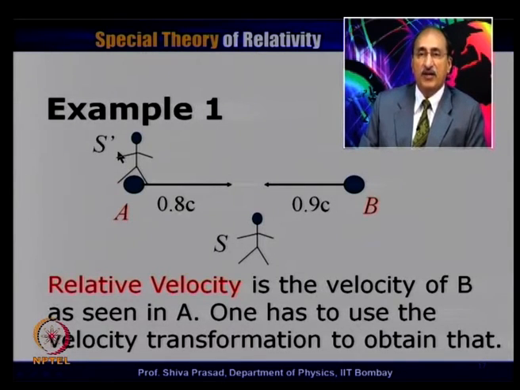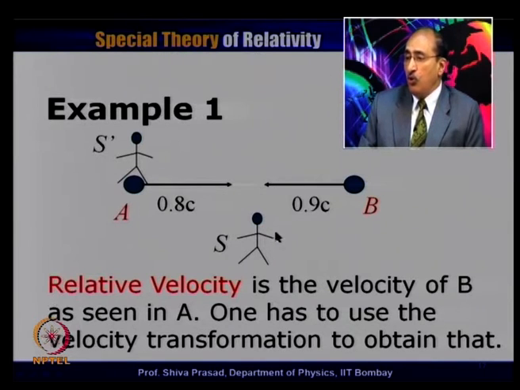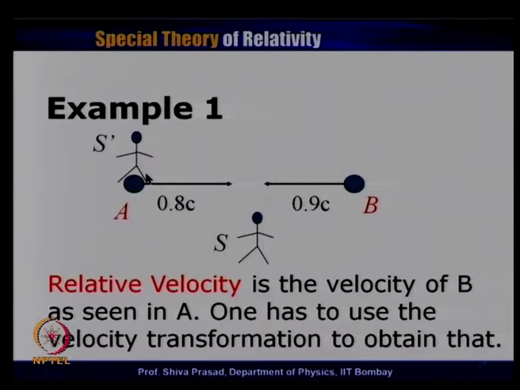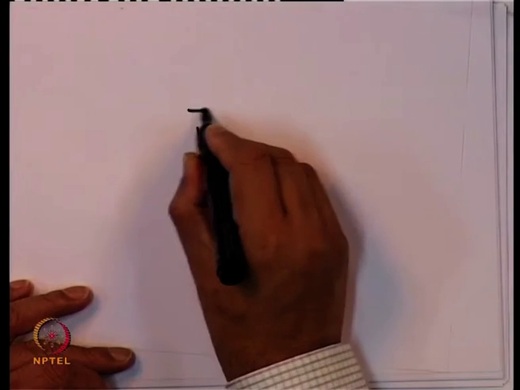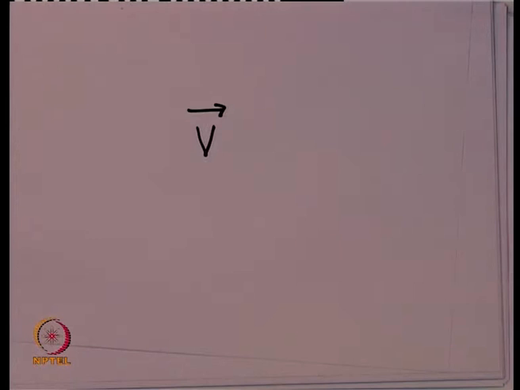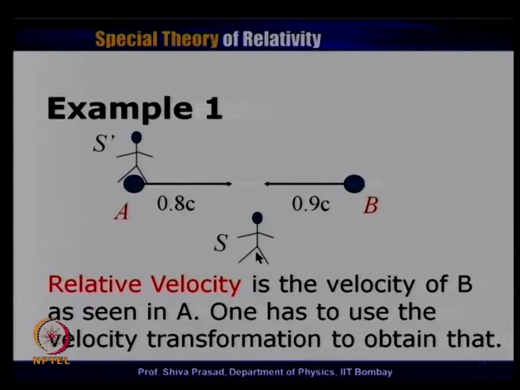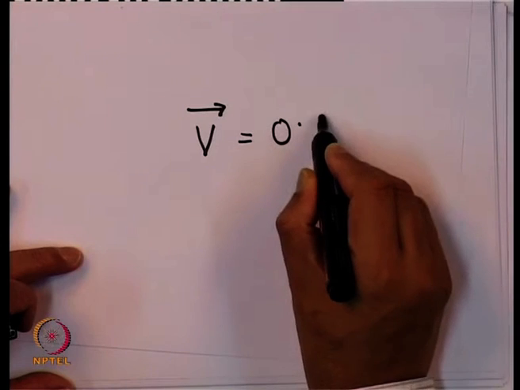Once I calculate this quantity, that by definition is the relative speed between A and B. Now, if I have to go from S to S prime frame of reference, V, the symbol which has been reserved for the relative velocity between the frames, would be equal to the velocity of A as seen in S frame, because I am changing from frame S to S prime. This S prime frame is linked to particle A. Therefore, V must be equal to 0.8 c.